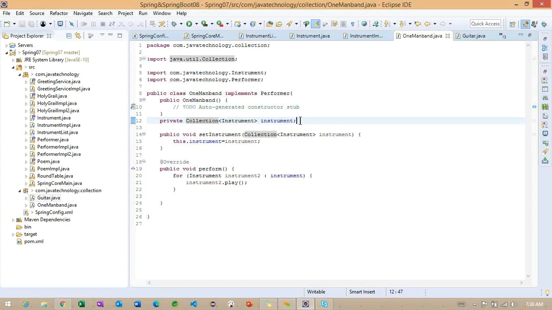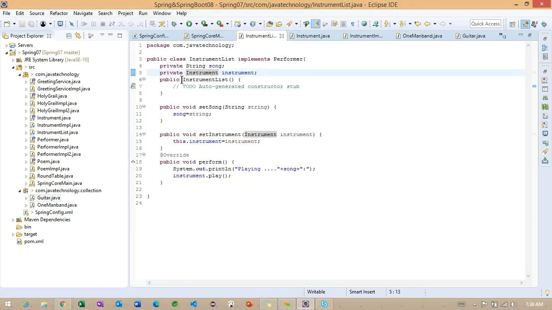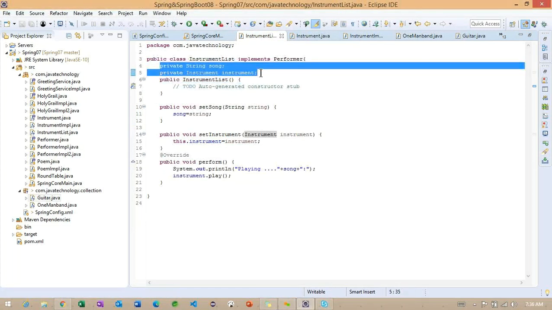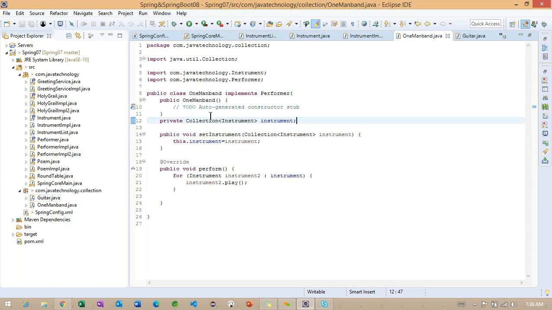Getting the point? So instead of using this particular collection, the way we specified it in the instrument IMPL, the same way you can work like this with the two classes. But if you want to add a collection of objects, we need to go for this particular collection.